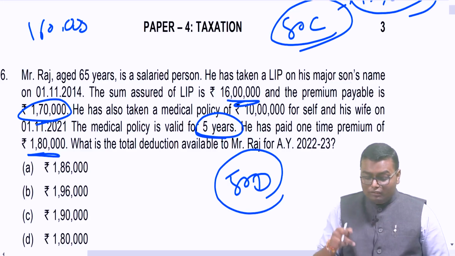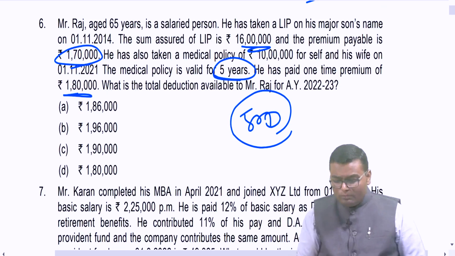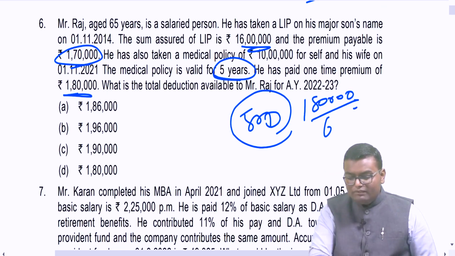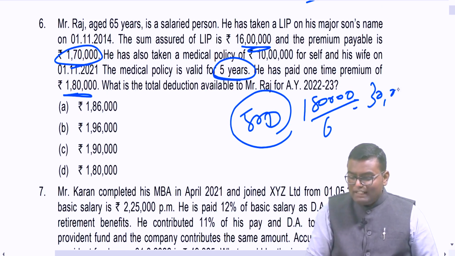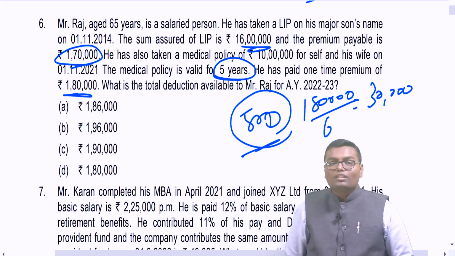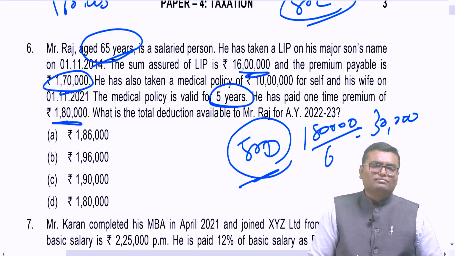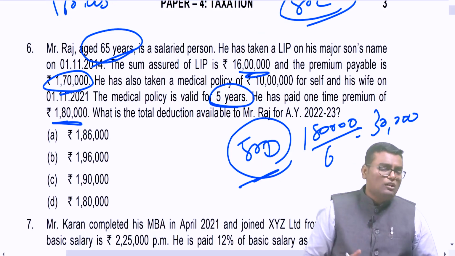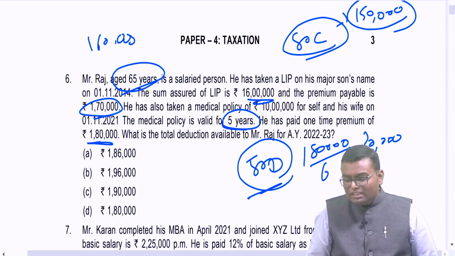So over here, what will be the eligible amount of deduction of 80D for the year 21-22? 1,80,000 divided by 6 years, that will be 30,000. However, can I say in 80D maximum deduction is 25,000? Wrong, 50,000. The person is a resident senior citizen. If any person is a resident senior citizen, the deduction limit will be rupees 50,000, not rupees 25,000. So over here 80D deduction will be 30,000.